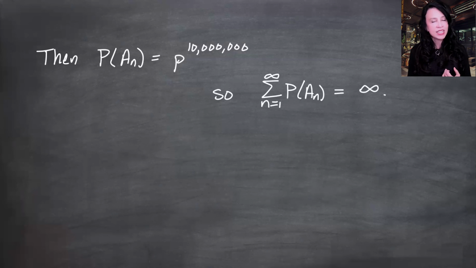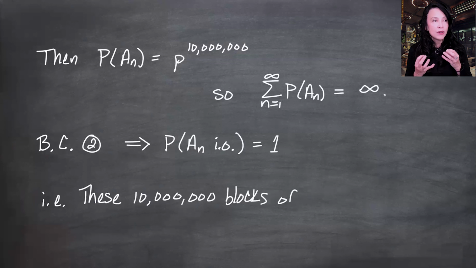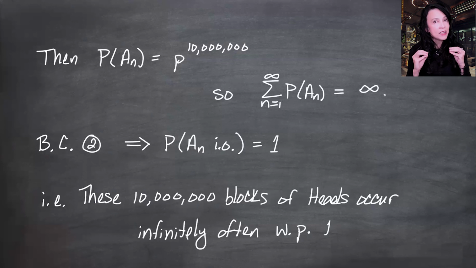So I've got independent events, and a divergent sum of the probabilities. We can use Borel-Cantelli 2 to say the probability of the lim sup event, that the A_n events occur infinitely often, is 1. And that translates to we are going to see blocks of 10 million heads.